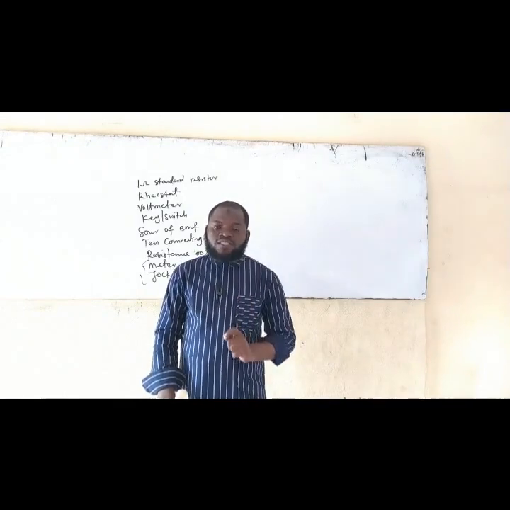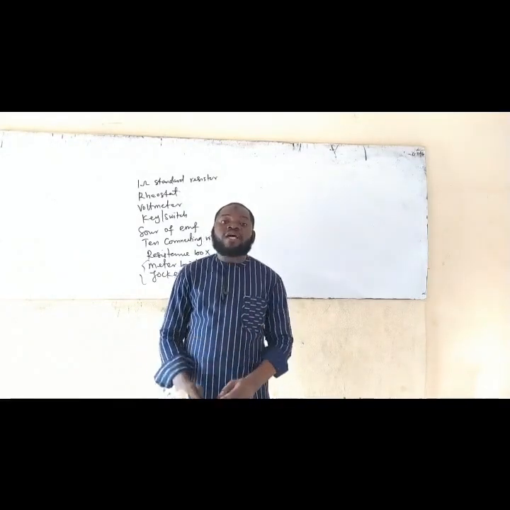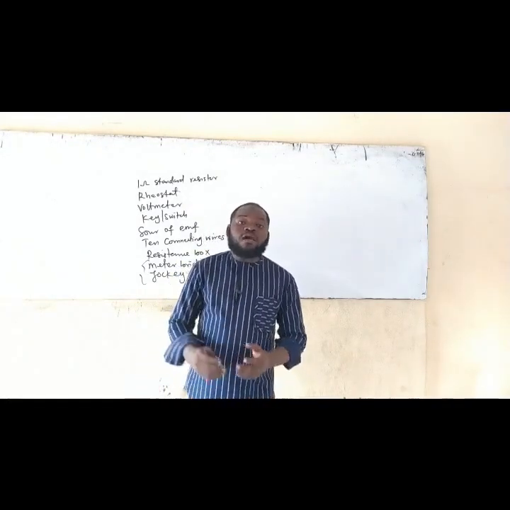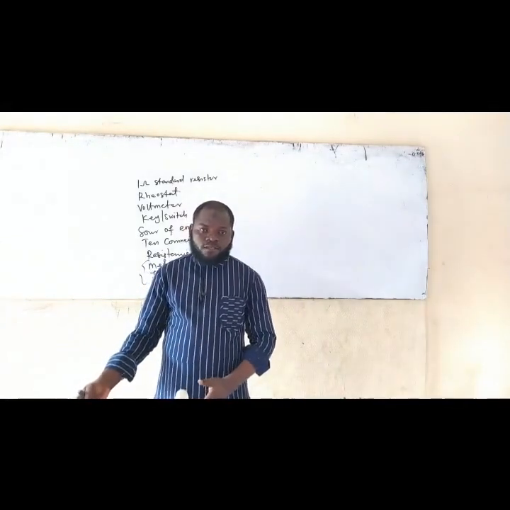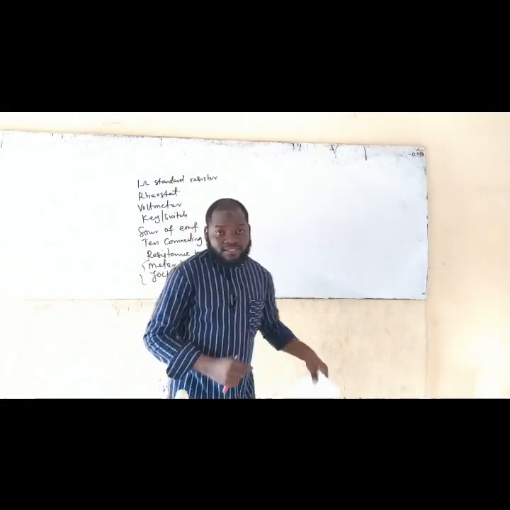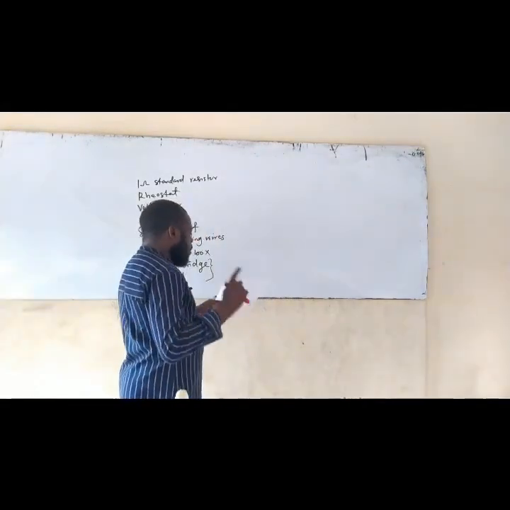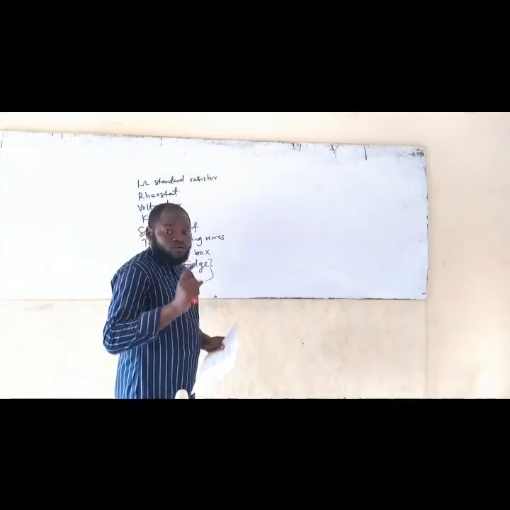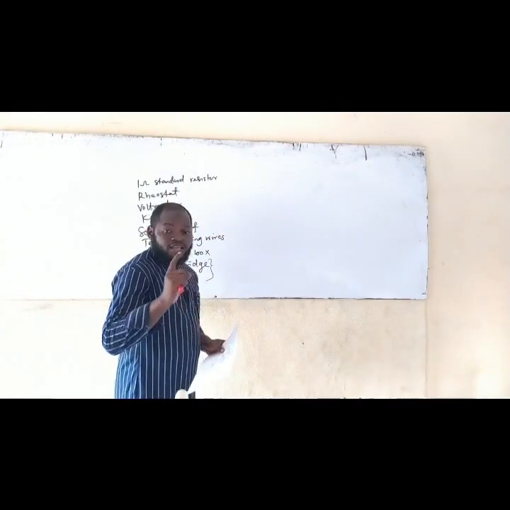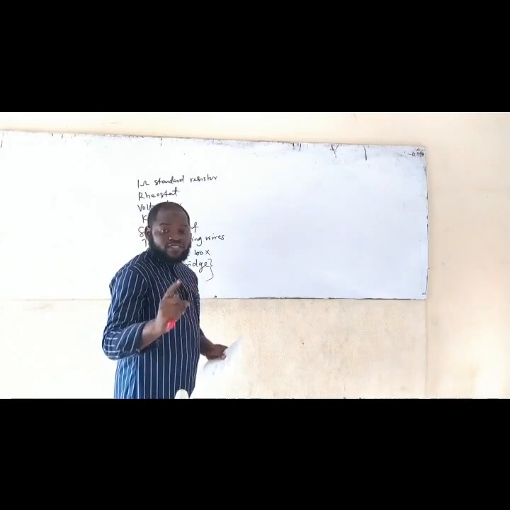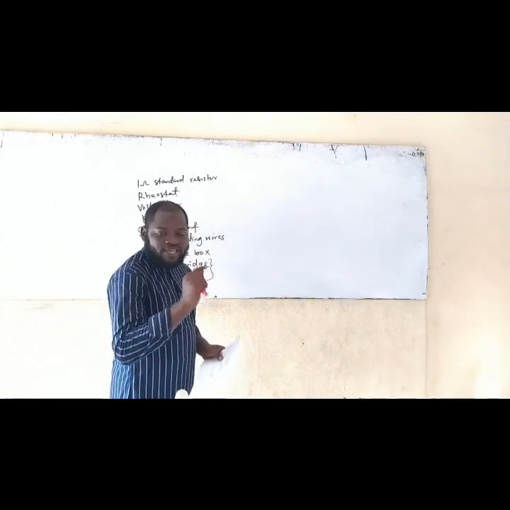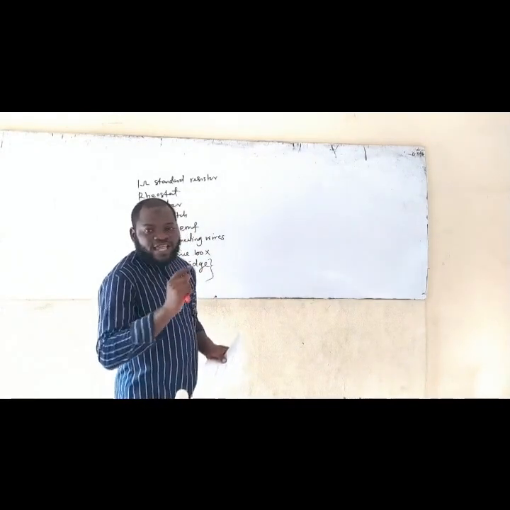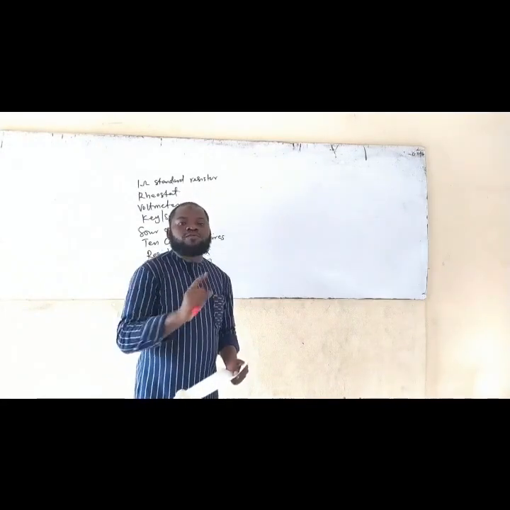Parallel. If you understand this, then you can come up with a circuit diagram for virtually any experiment. So let's quickly have a circuit diagram, because one of the things you need to always look out for in experiments that have to do with electricity is the circuit diagram. If you're able to see the circuit diagram, the connection becomes easy.